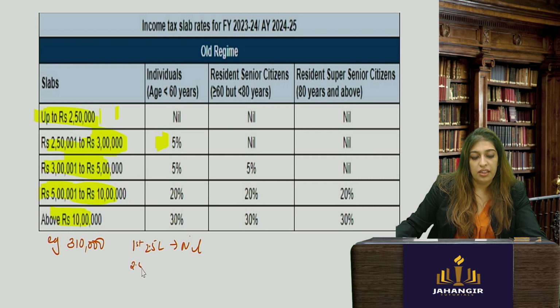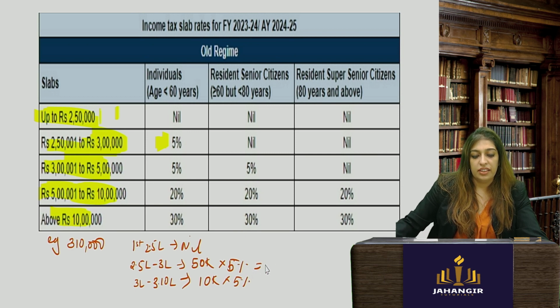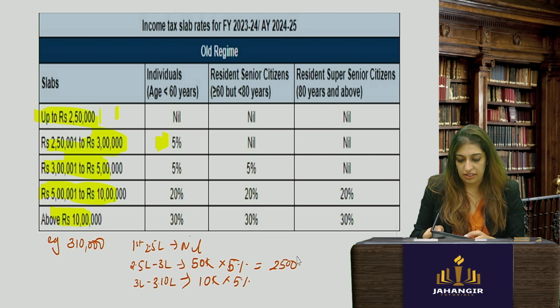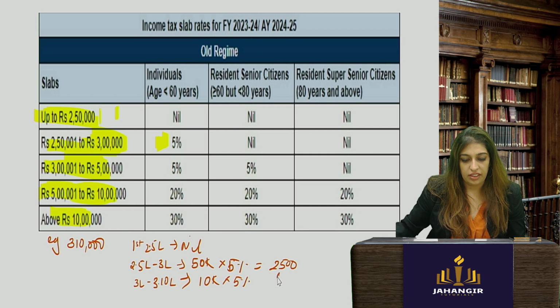Then what is the slab between 2 lakh 50 and 3 lakhs? You'll say, ma'am, 2.5 lakhs to 3 lakhs. In between this, the slab is 50,000. You'll take 5% on that. And then from 3 lakh to 3 lakh 10,000, this is how you will do it every time. What is the slab? Only 10,000. You will take 5% of that, so you will get 500. So you have to pay a tax of 3,000.